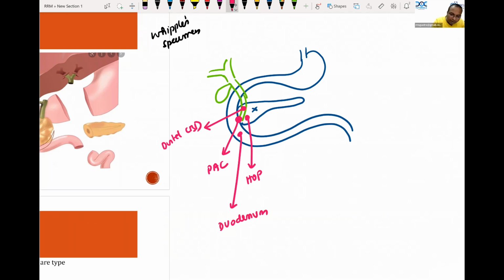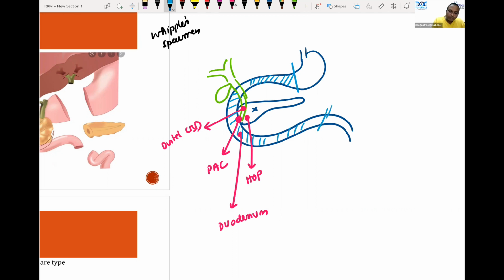Please remember the supply of lymphatics, blood supply, everything is the same for these structures. Therefore, when I want to remove any one of these cancers, I have to cut distal to the stomach like this.